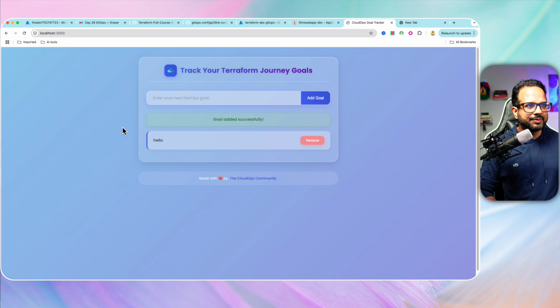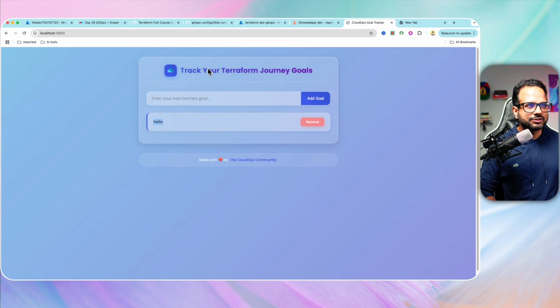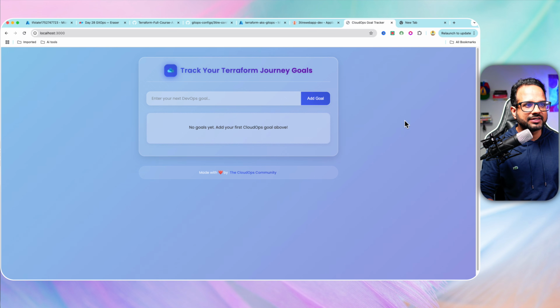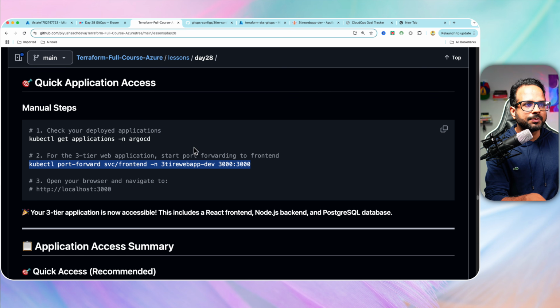Hello. And basically it added the record to the database. So our front end is working, fetching the record from the database, and this is being done by the backend. So that means all our application pods are healthy. And if I remove it, the database entry has been removed. So this is working fine. Let's go back.